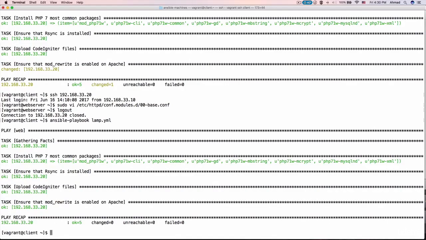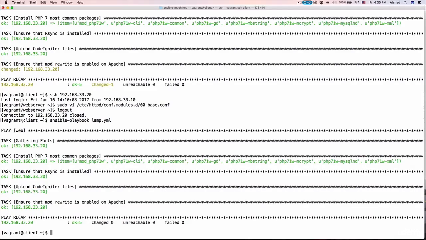In this section so far we are installing different components of our LAMP stack and configuring our LAMP stack environment. We have already installed Apache and MariaDB and configured MariaDB in the previous section of this course. In this section we have successfully installed different packages of the PHP language, PHP 7. We have also downloaded the CodeIgniter PHP framework and uploaded its files to the desired location on the remote machine, which is /var/www/html. And we have also ensured that the rewrite module of Apache is enabled.